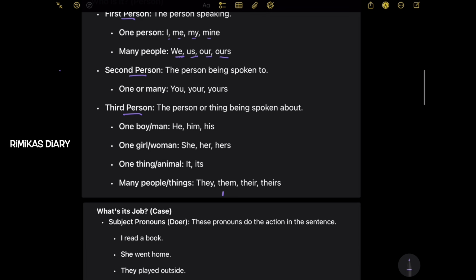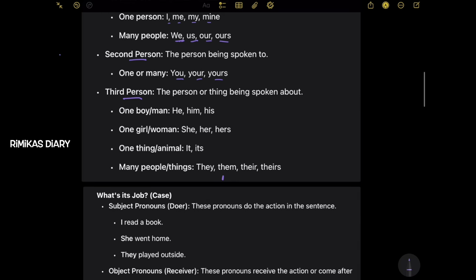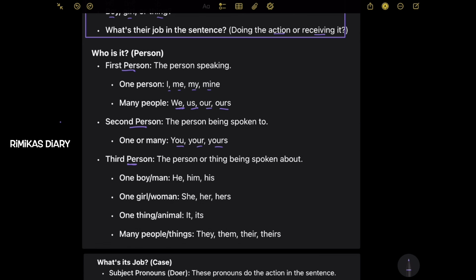And so on. Second person, the person being spoken to. One or many, like you, your, yours. So second person is the person that's being spoken to. Next, third person, the person or thing being spoken about.